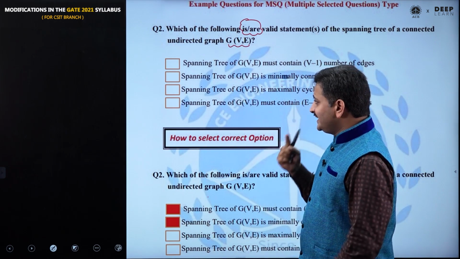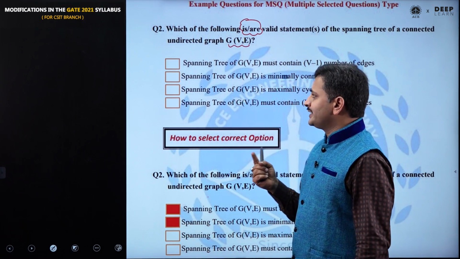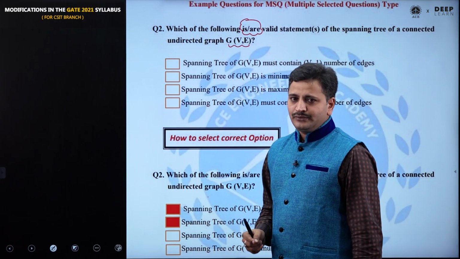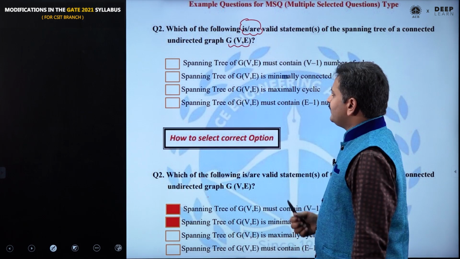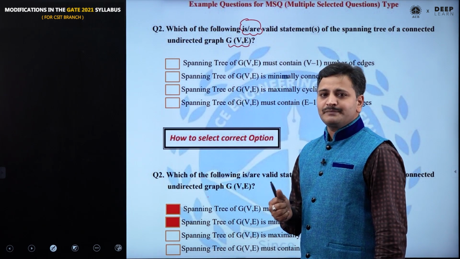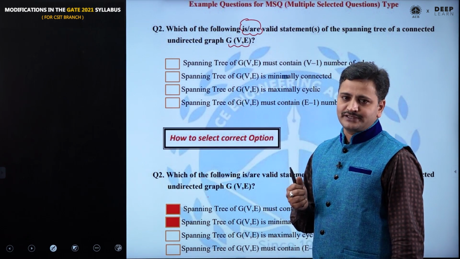So, we will teach these type of questions in classroom as well as in online platform also. So, these are the different types of questions, like one is multiple choice question, another one is multiple select questions, and third one is numerical answer type questions.